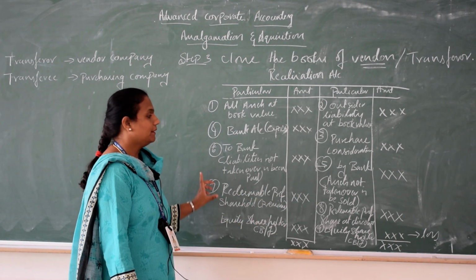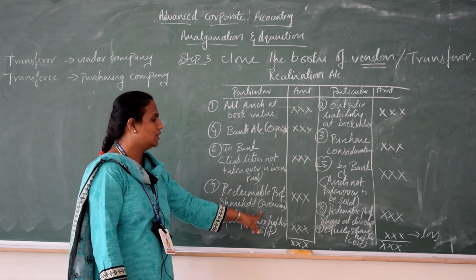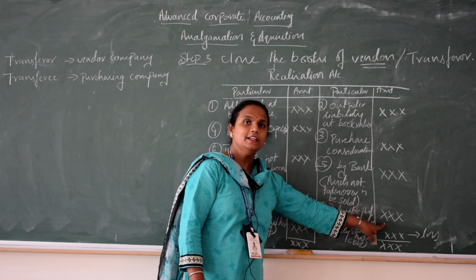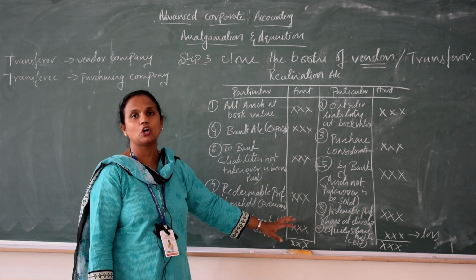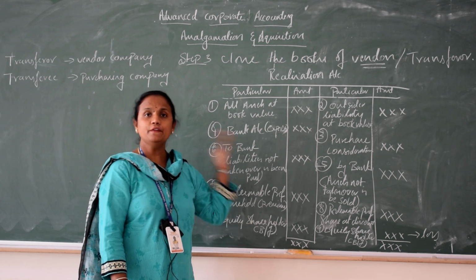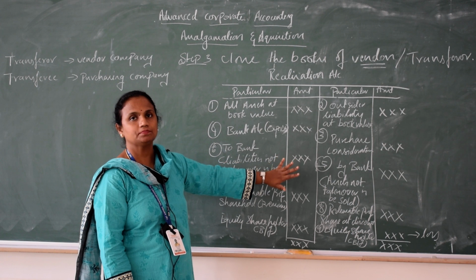After that, preference shareholders, if you are redeeming at a premium, you are under a loss. If you are redeeming at a discount, you are under a profit. Then you check whether you are under profit or loss. If it is a profit, it will go to equity shareholder. If it is a loss, it will go to equity shareholder. This is the first account.